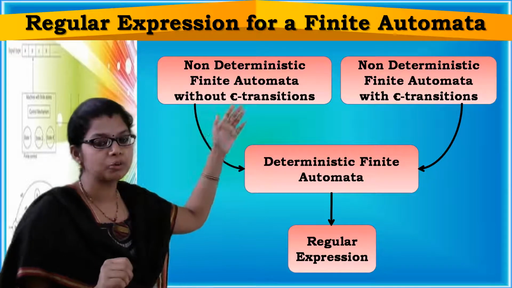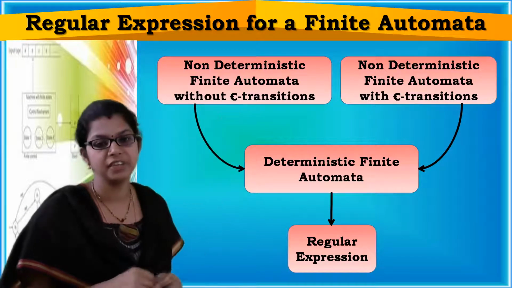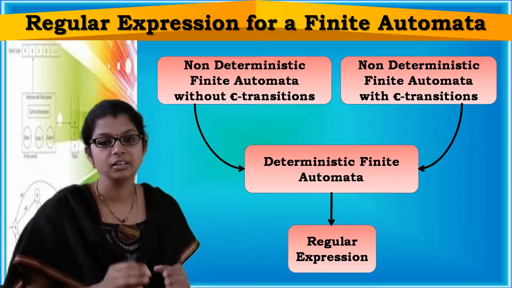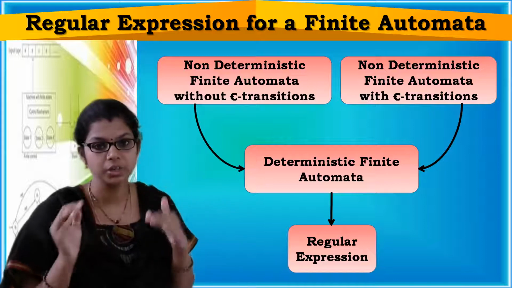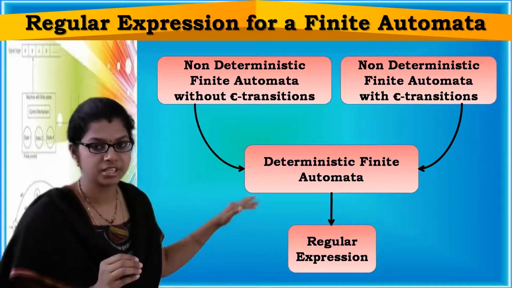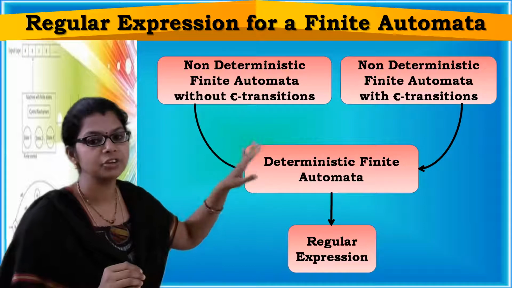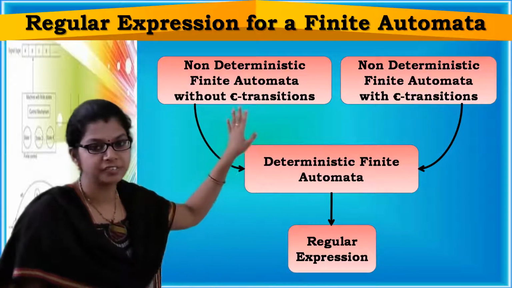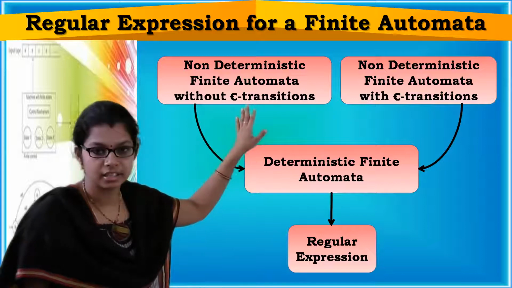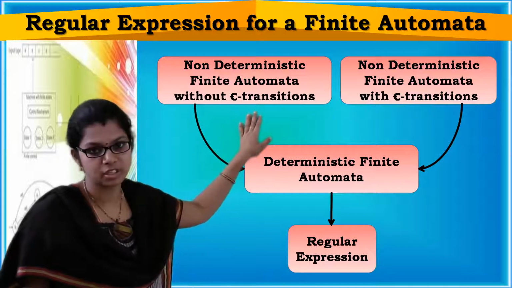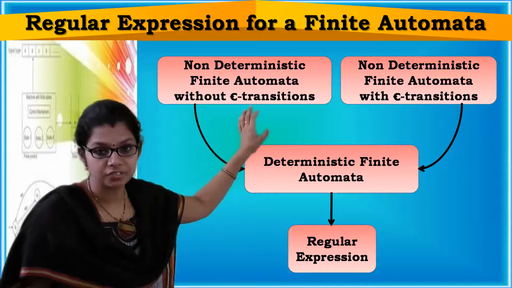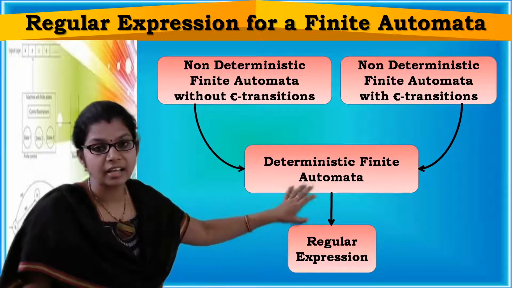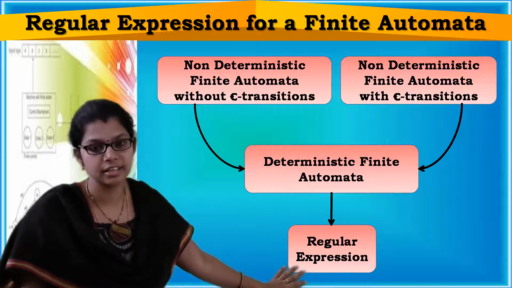Suppose you are given an NFA without epsilon transitions, then you need to convert it into a deterministic finite automata, and then you have to construct the regular expression.